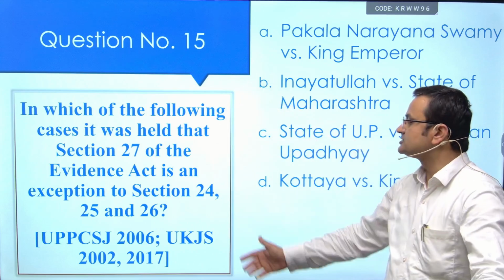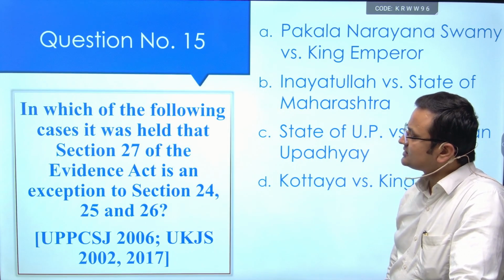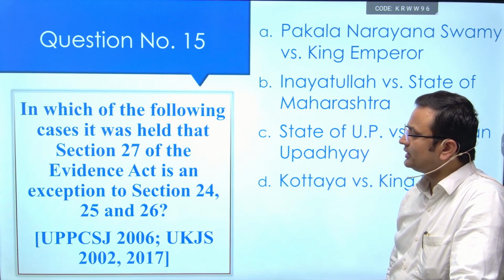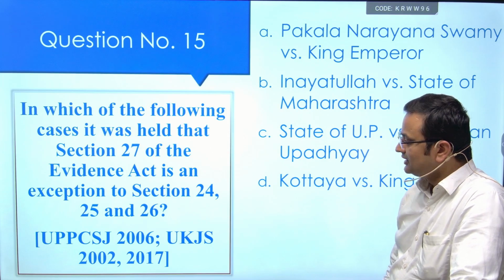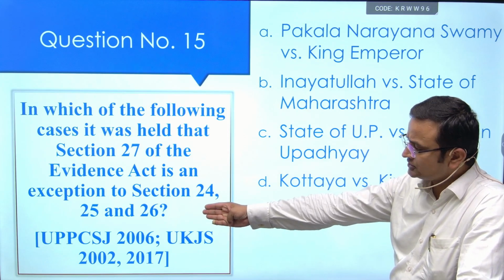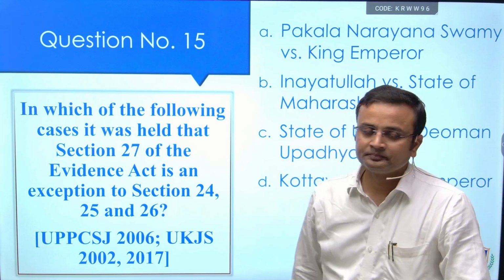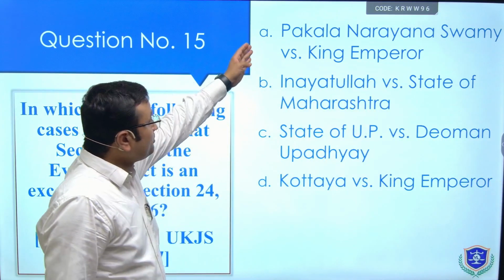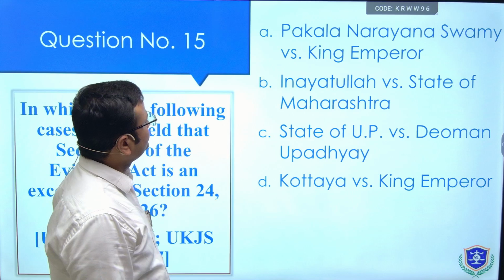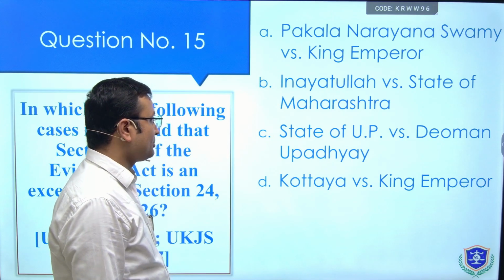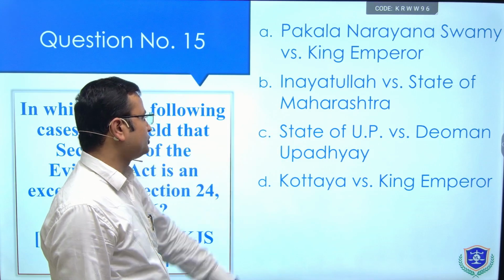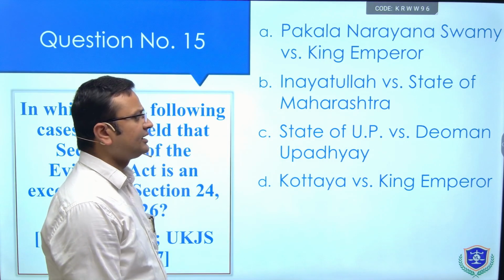The next question is, in which of the following cases it was held that Section 27 of the Indian Evidence Act is an exception to Sections 24, 25 and 26? This has been asked multiple times in UP Judiciary, Uttarakhand Judiciary. Now, see the options: Pakala Narayan Swamy versus King Emperor, Inayatullah versus State of Maharashtra, Muhammad Inayatullah versus State of Maharashtra, State of UP versus Devman Upadhyay, or Kotaiya versus King Emperor.